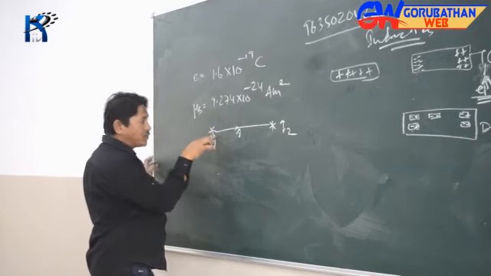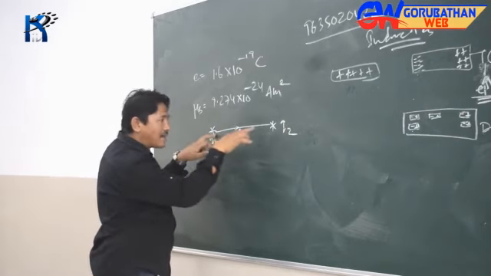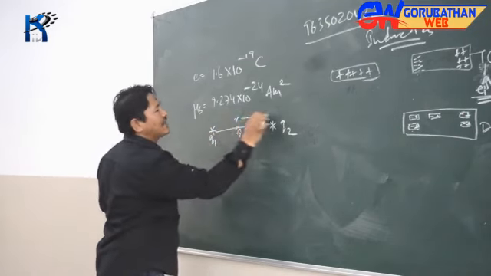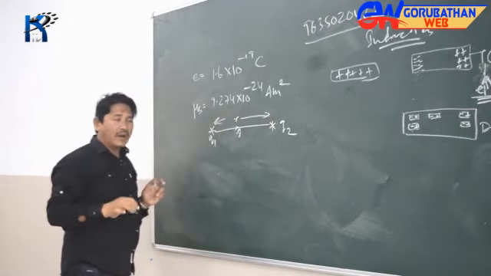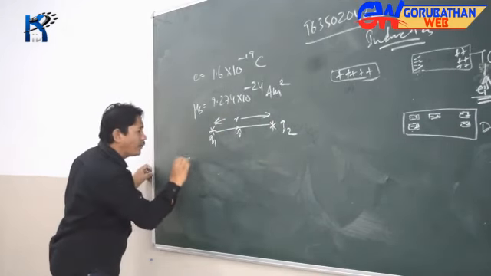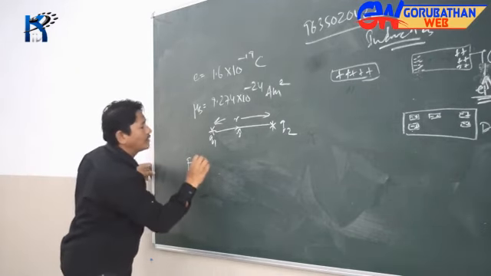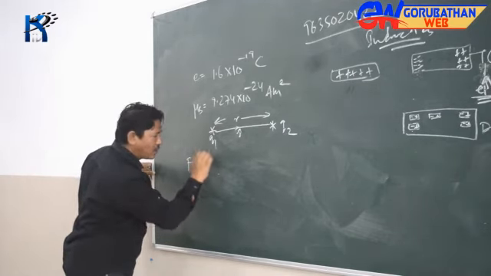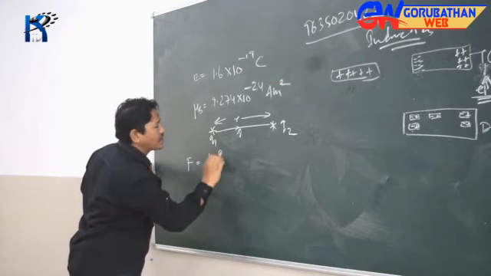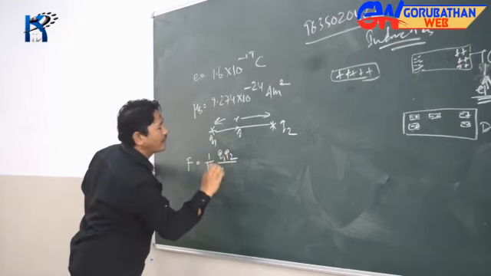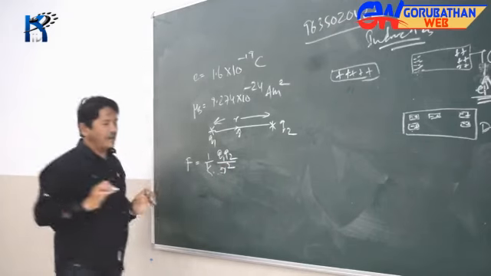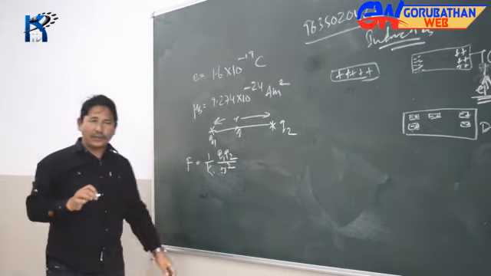So let's say my origin is taken there, and I'm taking my r hat in that direction. Let's say the distance between this Q1 and Q2 is r. Then Coulomb's law says that the force of attraction or repulsion between them will be equal to 1 by k, Q1 Q2 divided by r squared. Here, this 1 by k is actually a constant.